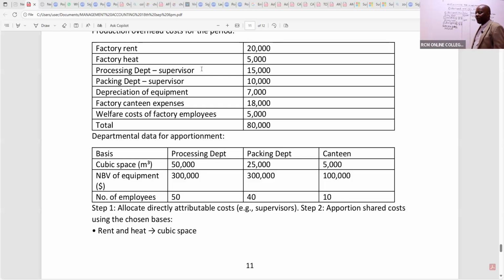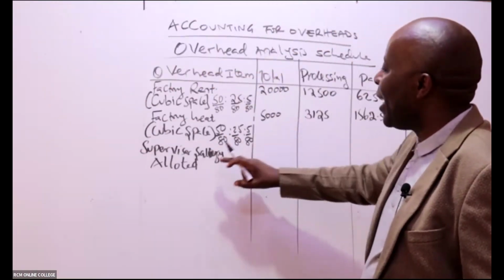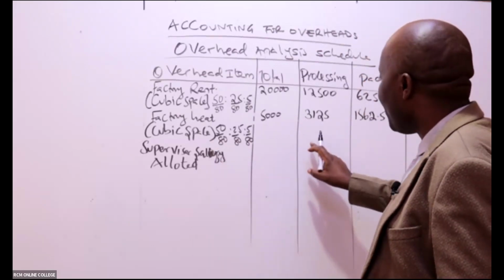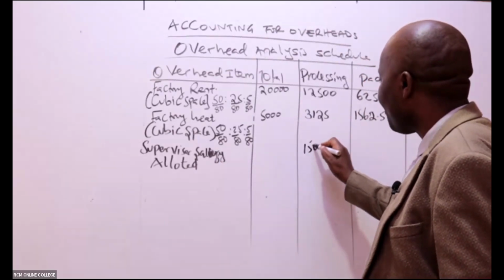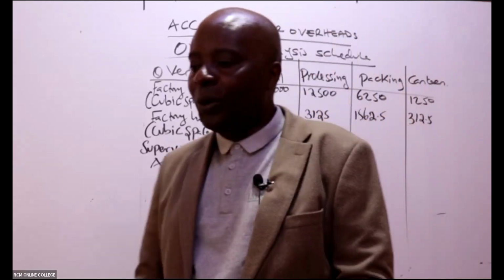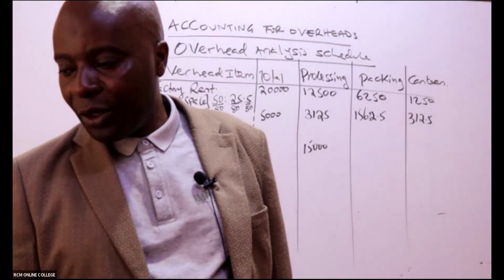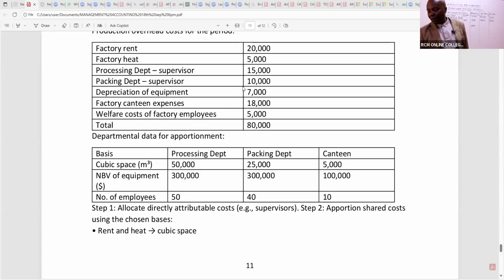So the processing department, ladies and gentlemen, has their 15,000. So in this case, for supervisor salary, we have an allotment here of 15,000. And if you read down there, you'll see that for this supervisor salary there is another allotment: 10,000 to the packaging department.